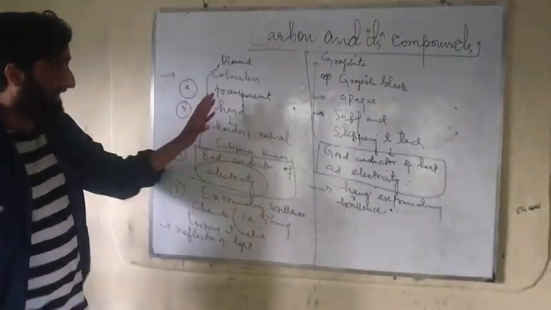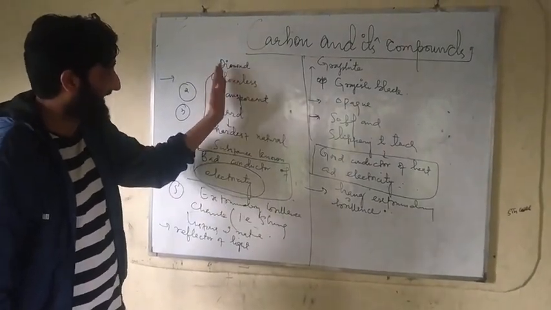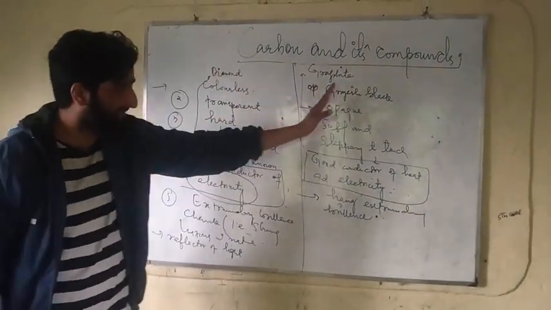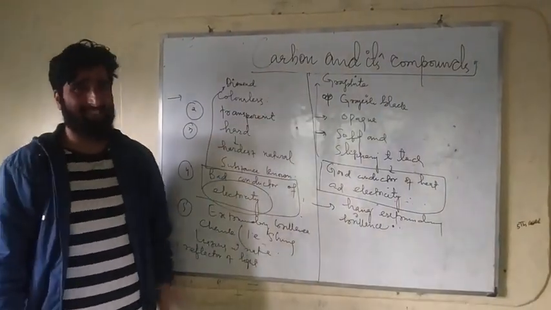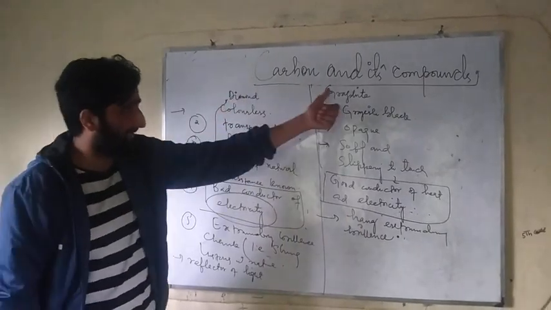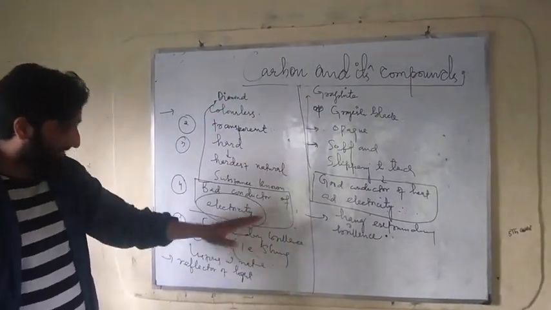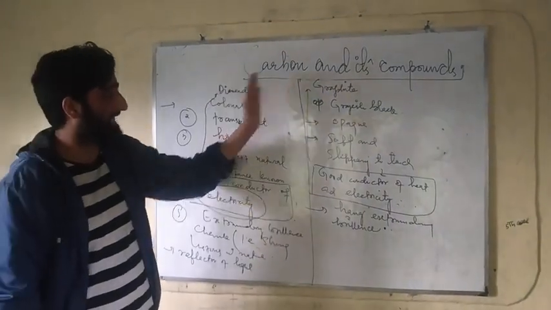I just gave you a brief description of the difference between diamond and graphite on the basis of physical properties.